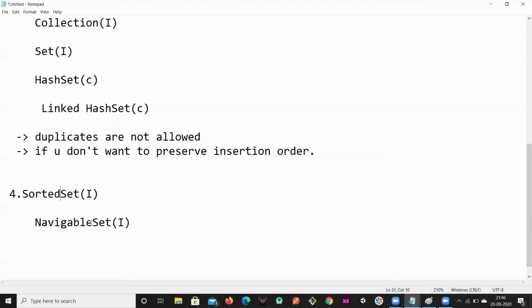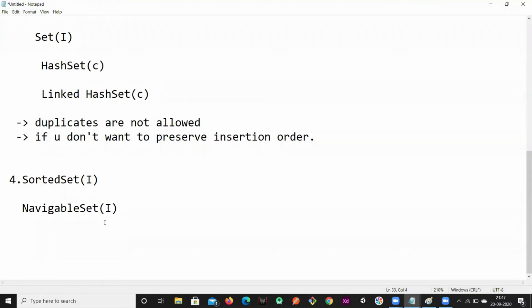So the parent of NavigableSet is SortedSet, and the parent of SortedSet is the Set interface. HashSet is a class. If you want the default sorting order, we go for SortedSet. If you want better support for navigation, we use NavigableSet. The child class of NavigableSet is TreeSet. So this is the hierarchy of the Set interface.